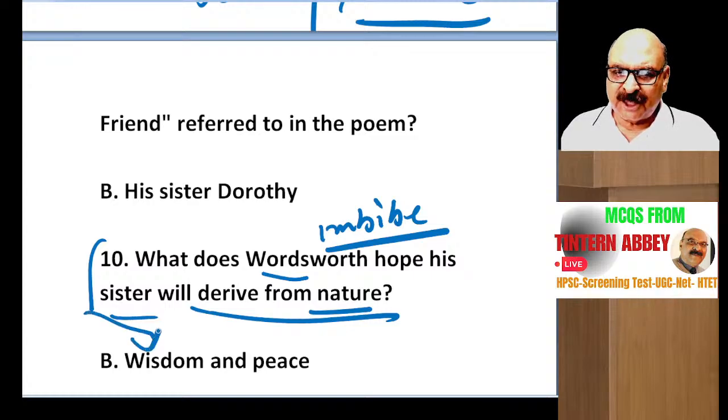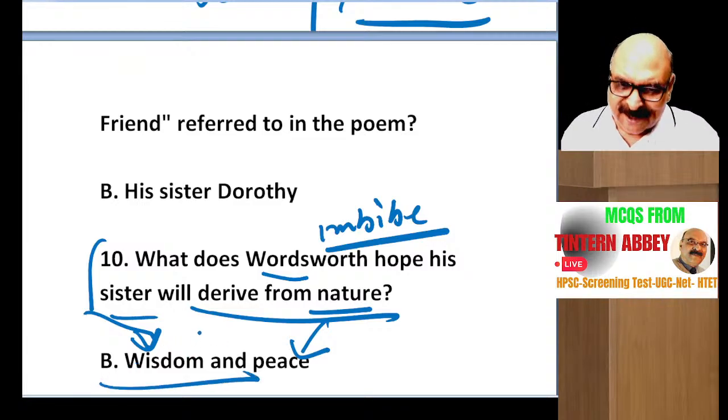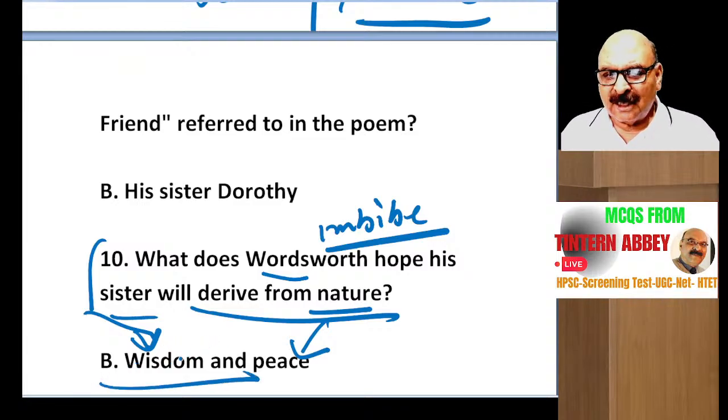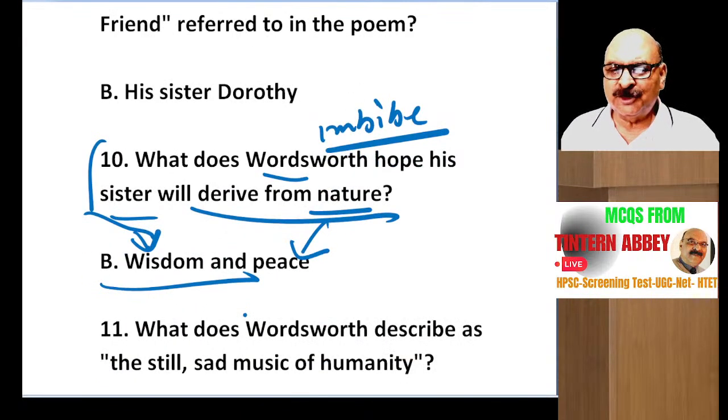Basically, wisdom we learn from nature, and peace. Serenity is there. There is an atmosphere of serenity in nature, and William Wordsworth also hoped that his sister must learn all these human values and wisdom and peace.